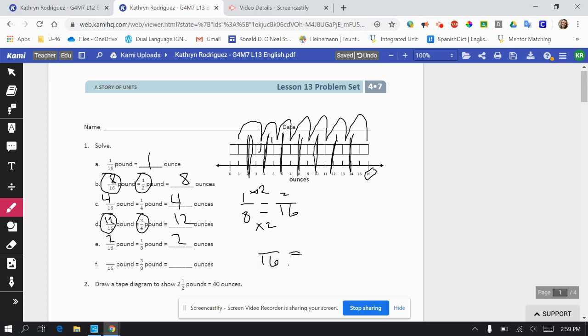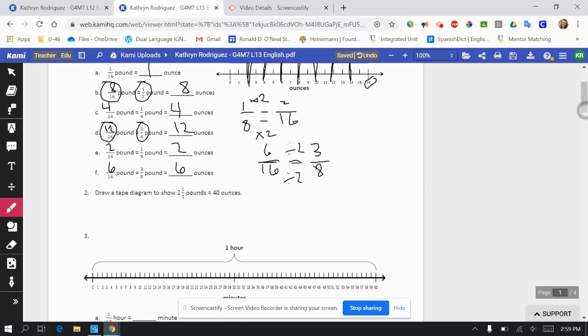All right, letter F. So many 16ths will equal 3/8. So here, you'll remember multiplication and division are opposites. So to change 16 into 8, I need to divide by 2. So whatever I do to the bottom, have to do to the top. So what number divided by 2 will equal 3? 6. So this would be 6/16 of a pound equals 6 ounces.